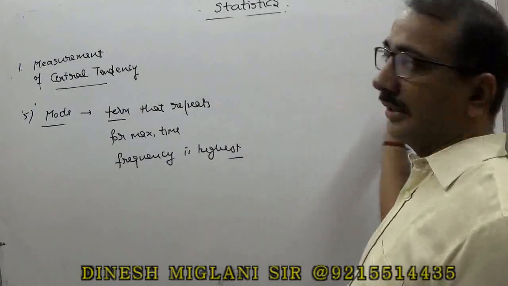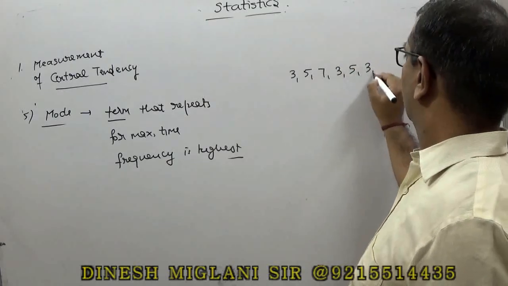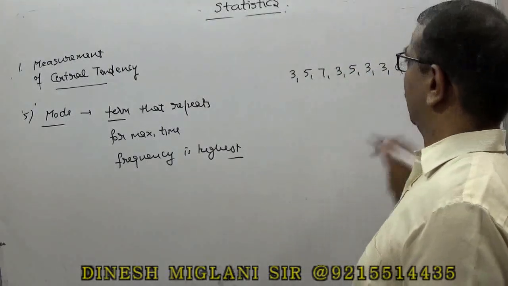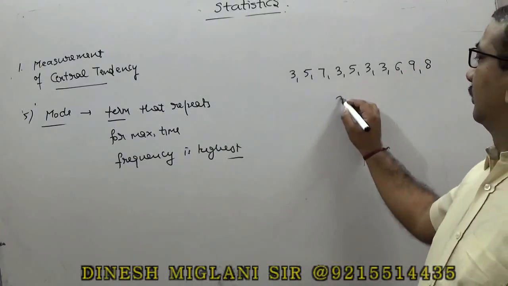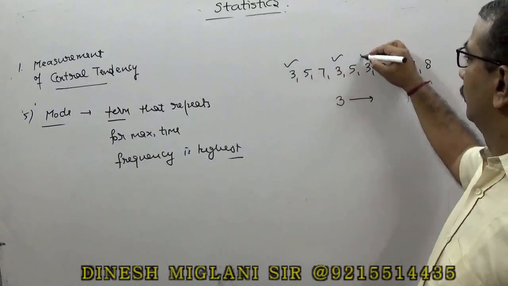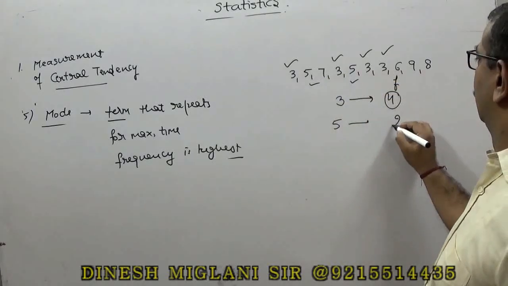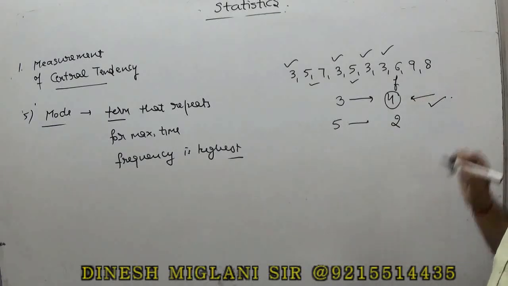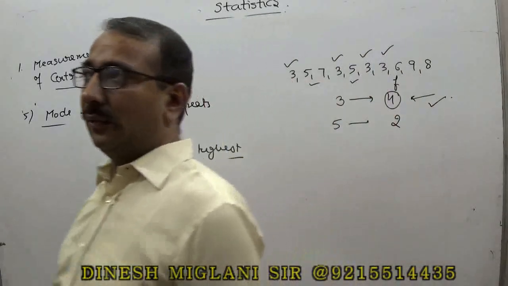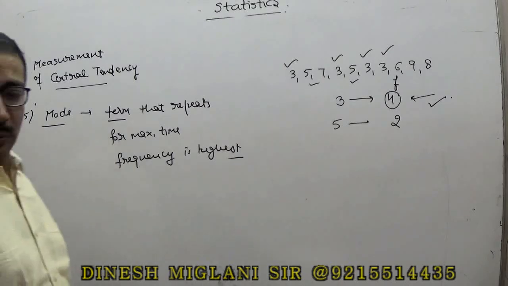For example, if I write an individual series 3, 5, 7, 3, 5, 3, 3, 6, 9, 8, we have to find the mode of this series. I try to find which term is repeated the maximum number of times. The frequency of 3 is 4. The frequency of 5 is 2, and all other terms have frequency 1. So 3 repeats the maximum number of times, and the mode of this series is 3. This is the basic way to find the mode of the series.